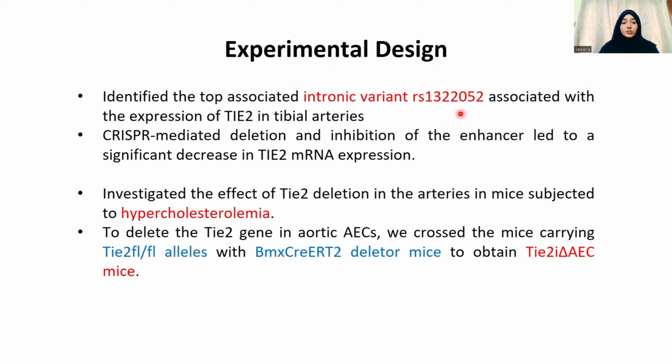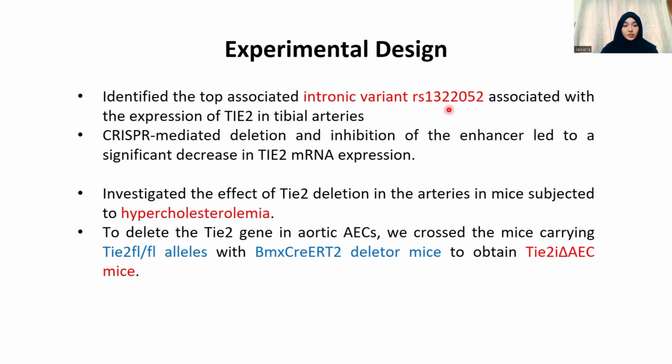So they investigated the effect of Tie2 deletion in the arteries of mice subjected to hypercholesterolemia by the systemic expression of the activated form of proprotein convertase PCSK9. And they fed the mice a Western diet, which is a fat-rich diet.